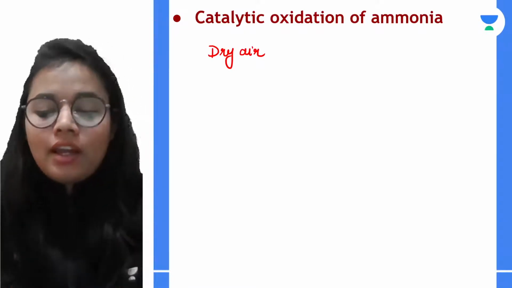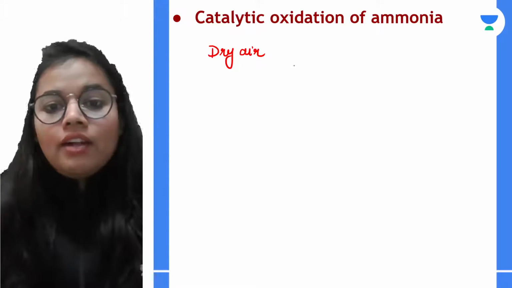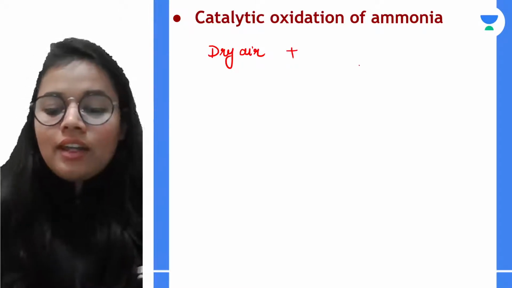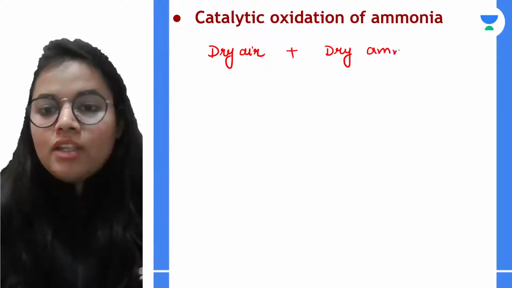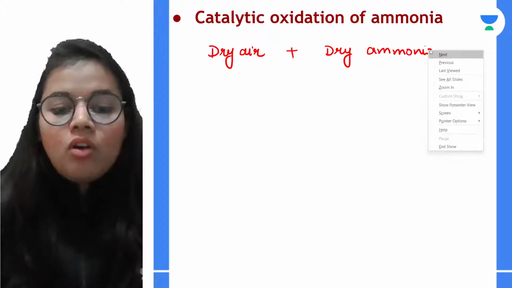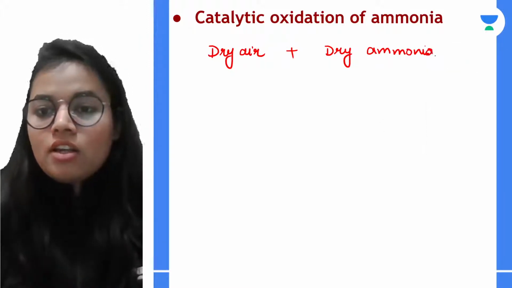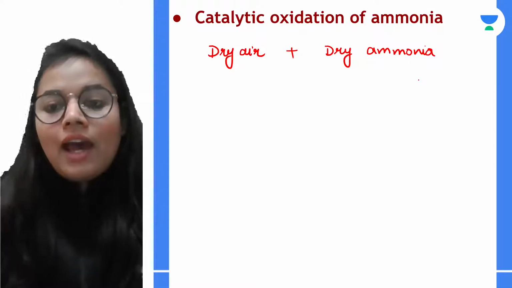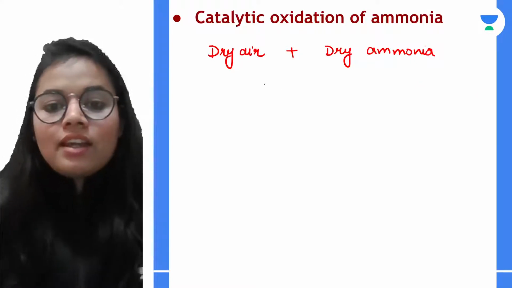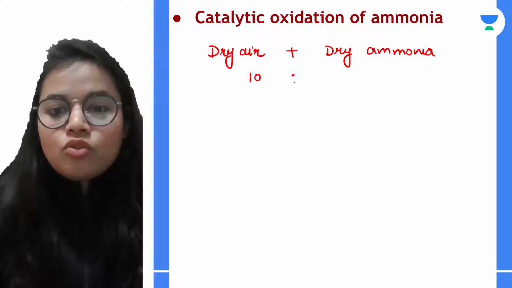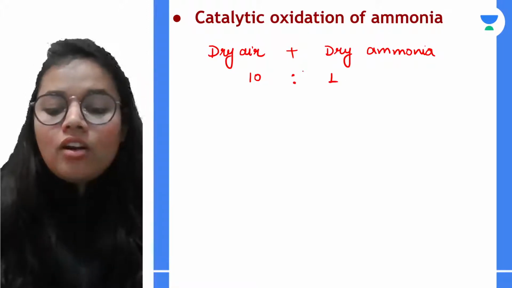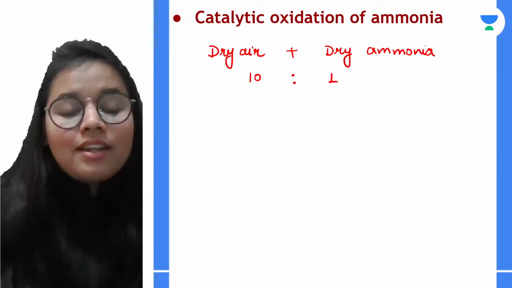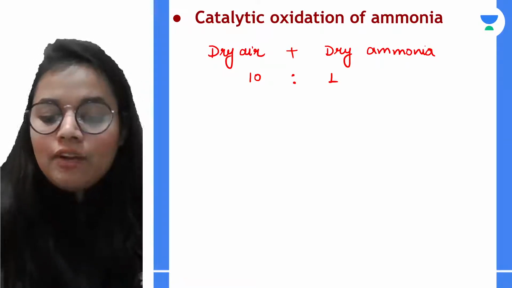It's pure air. And we are taking dry ammonia. Again, dry ammonia means free from all the dust particles. This dry air and dry ammonia are taken in the ratio 10:1, which means if I am taking 1 liter of ammonia, then I should take 10 liters of dry air.